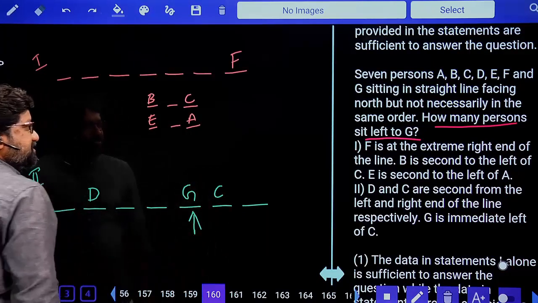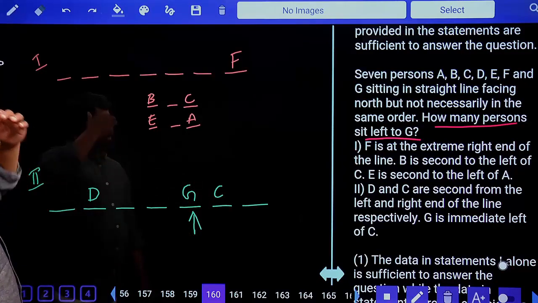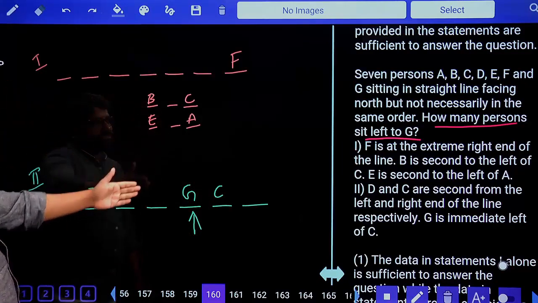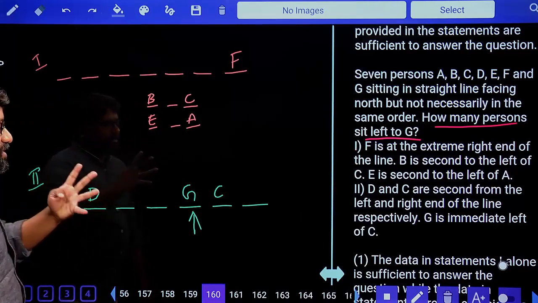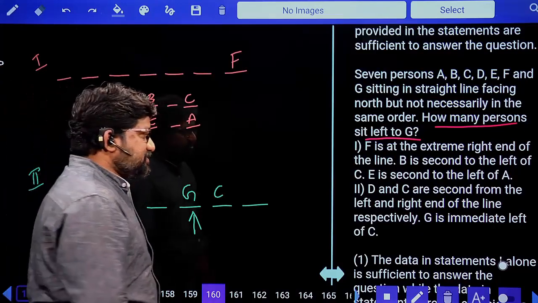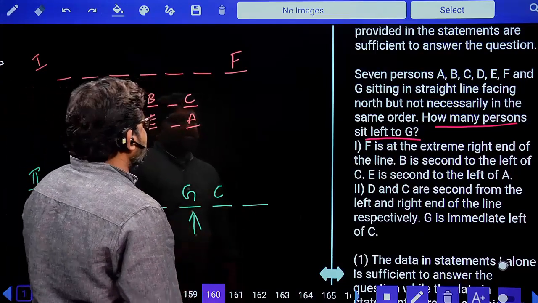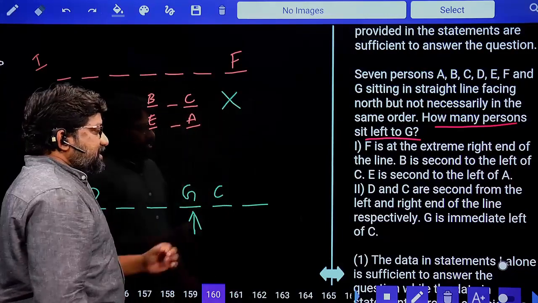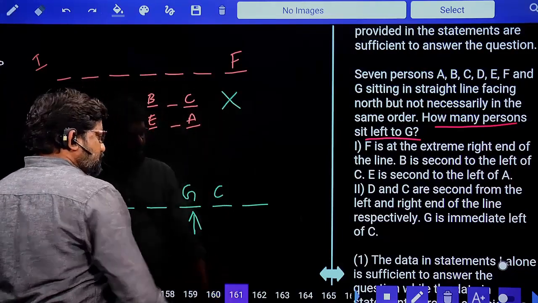Question is about G. What did it tell us? How many persons are sitting to the left of G? Yes. 1, 2, 3, 4. I got the answer from 2 alone, whereas I didn't get the answer from 1 alone. So data in statement 2 alone is sufficient to answer the question.